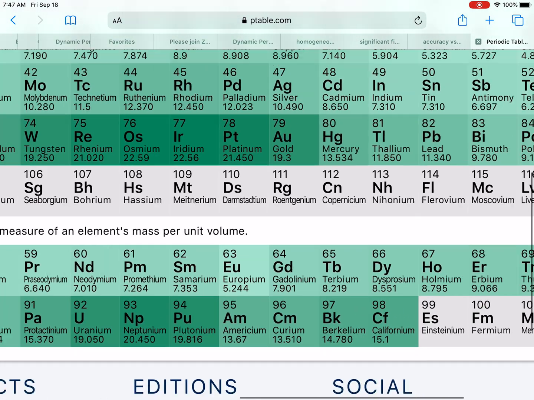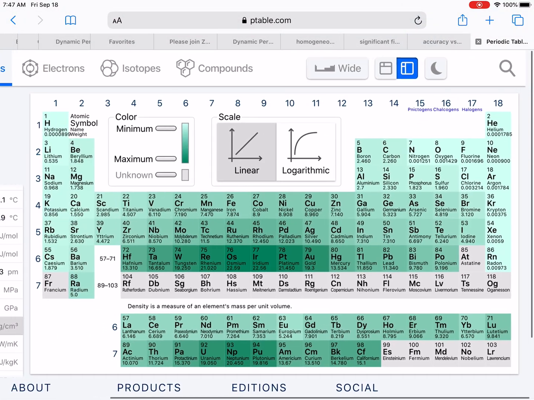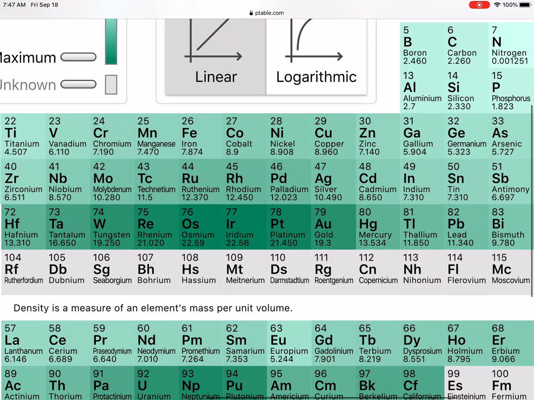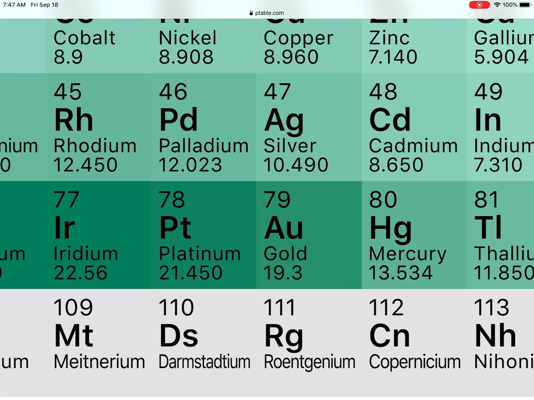I'm going to go over here to gold, back over here to gold so we can look at it. Let me clear that out, sorry. And we can see gold, and there it is, 19.3. Man, that is a pretty dense substance. In fact, it's a very, very dense substance.